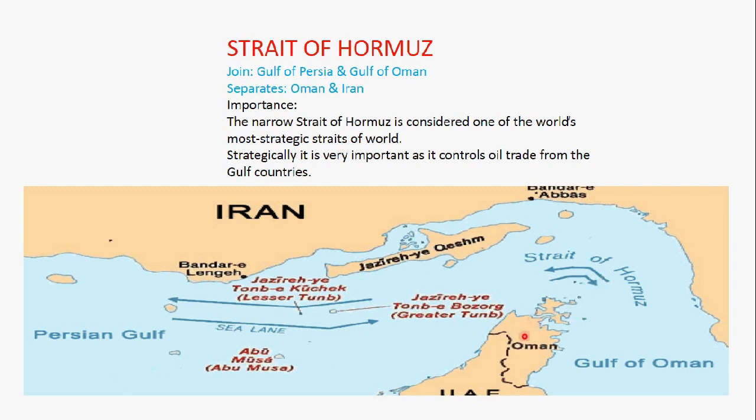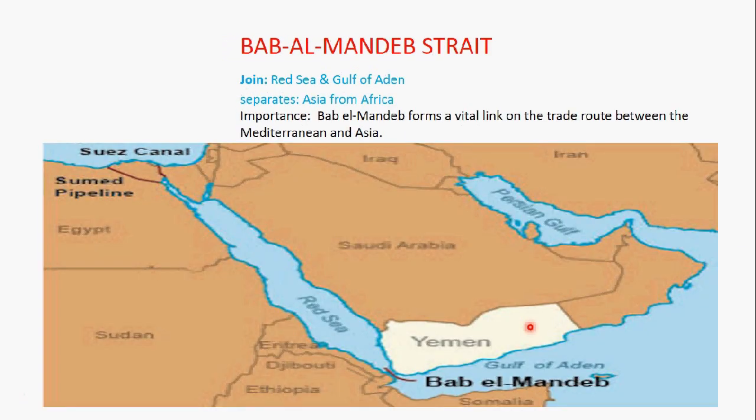It also separates Oman and Iran. Oman is here, Iran is on the other side. So Iran and Oman are separated by Strait of Hormuz. It's very strategically important and it controls oil trade from the Gulf countries.